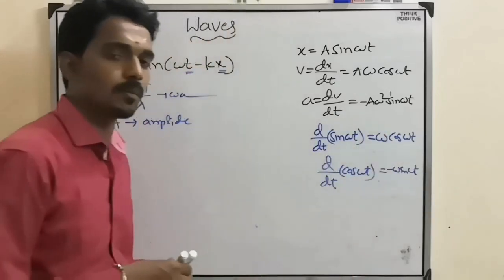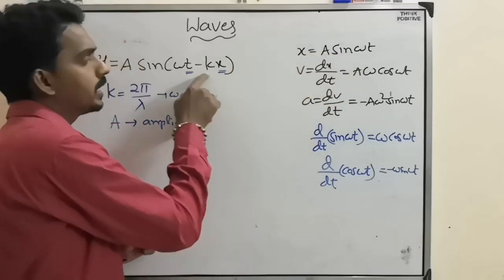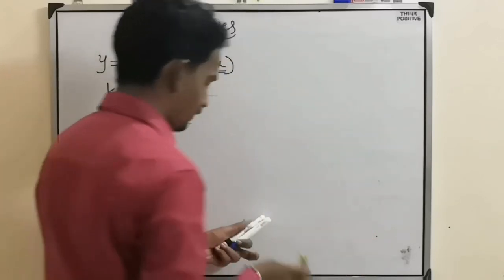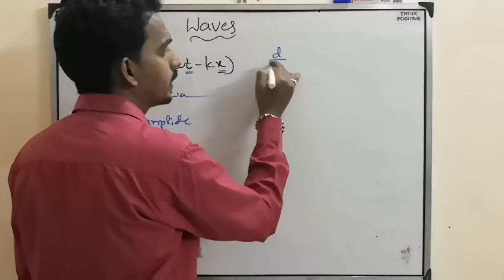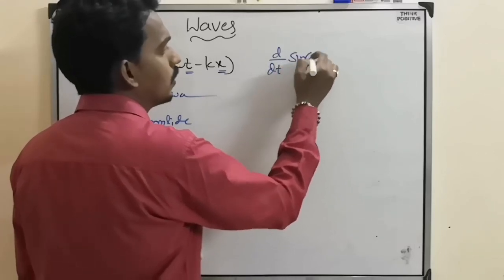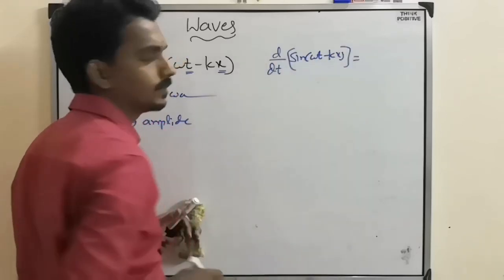That is the formula we have used. But here not only omega t, the x term is also there. So let us take d by dt of